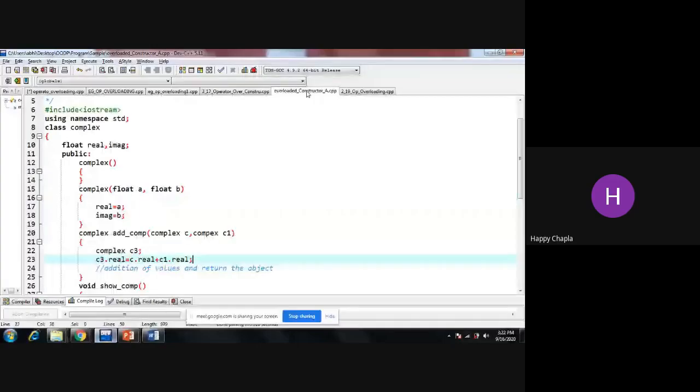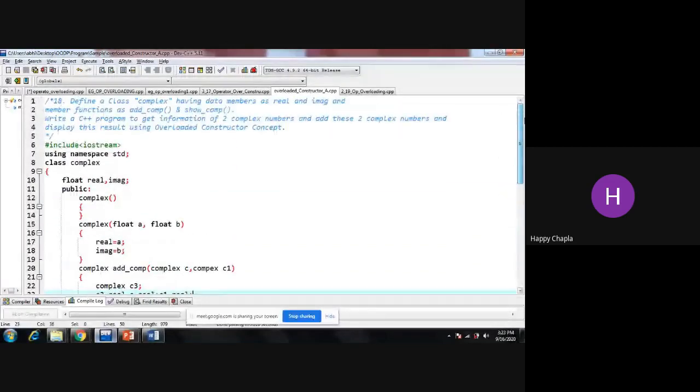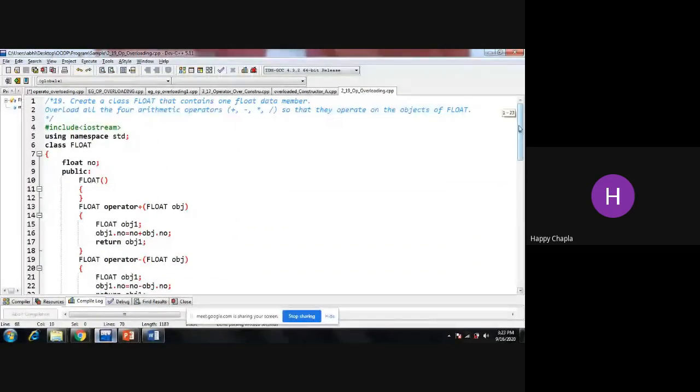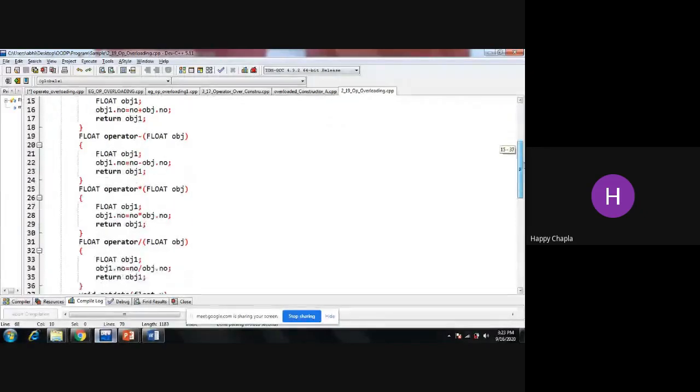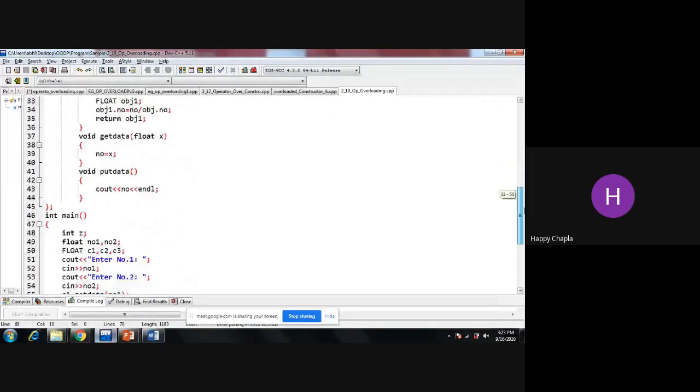Okay, so I hope now you all are clear with the operator overloading concept with unary operator as well as the binary operator. In this session we have completed two examples. One, the question which is related to the parameterized constructor, the overloaded parameterized constructor. And the second, the 19th number question, which is related to the operator overloading concept.